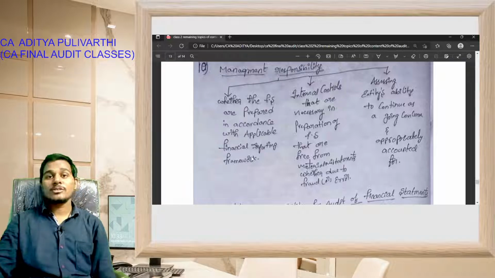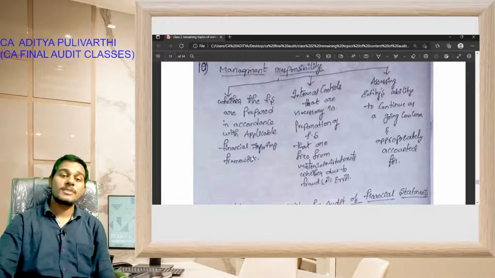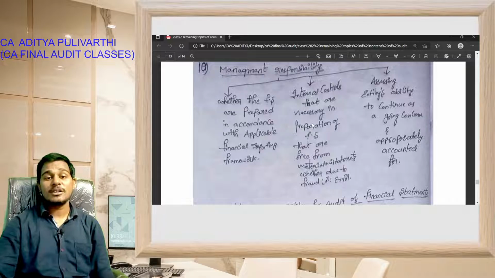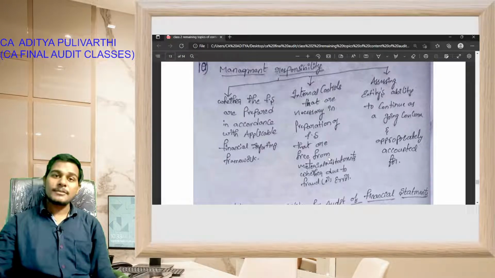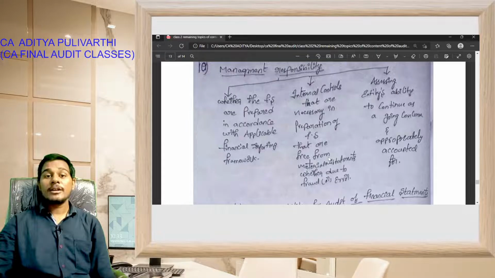See, if internal controls are implemented and strong, there will be no material misstatements. That is why the management should take necessary steps in the preparation of financial statements so that they are free from material misstatements, whether due to fraud or error. To reduce the material misstatements due to fraud or error, the management should implement strong internal controls in the organization.